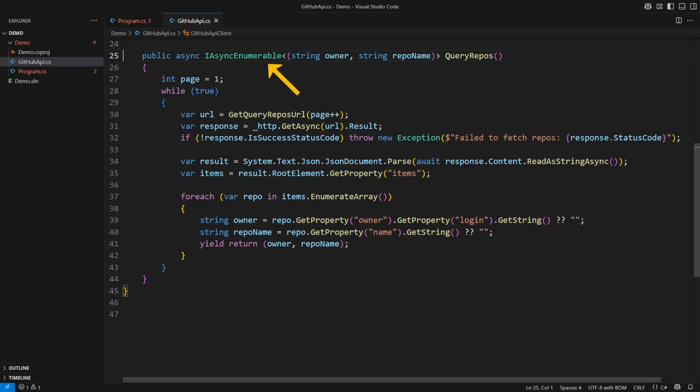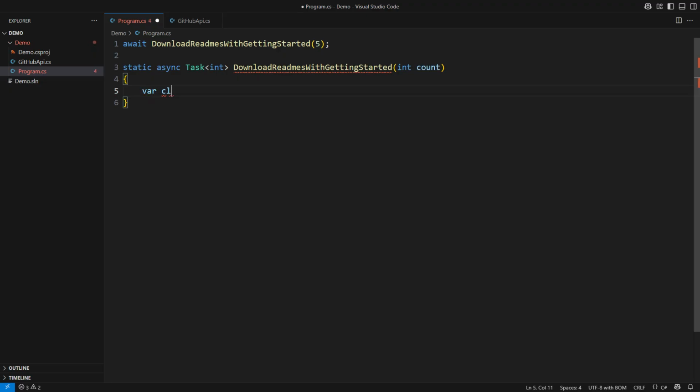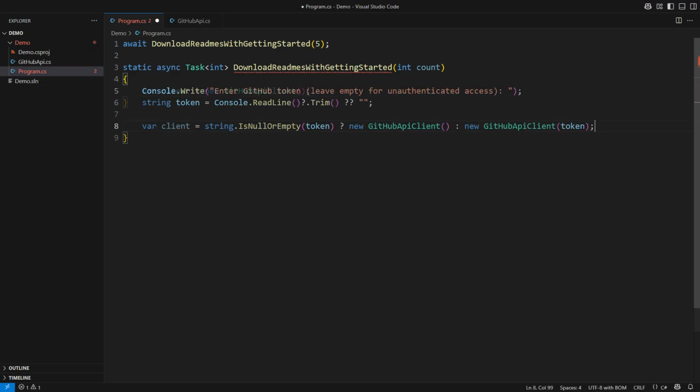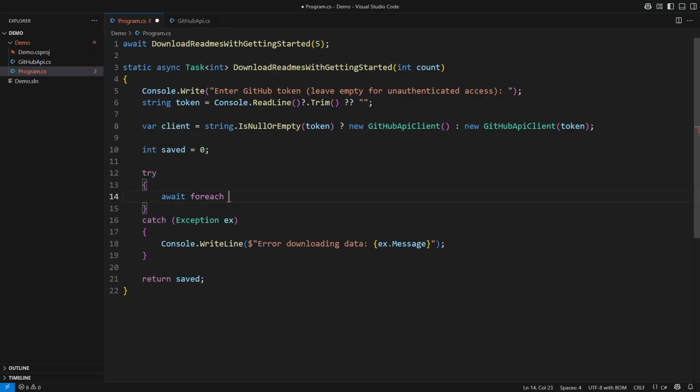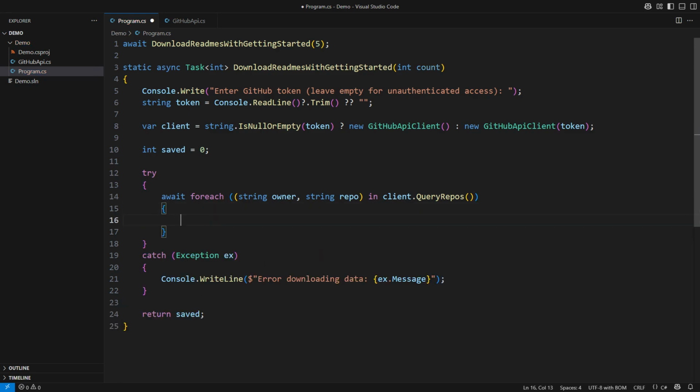It will return an asynchronous, endless sequence of GitHub repos identified by the owner and the name. In the future, we can change the query filter, and the method will return different repositories, but the method itself would remain the same. At the calling end, we simply instantiate the client, possibly with a token. Then the process will begin by awaiting each pair of owner and repository name before loading the README file.